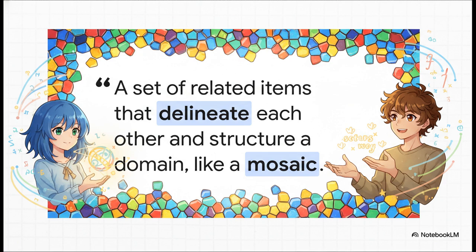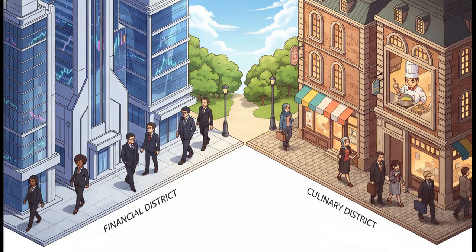The exact meaning of any single word is actually shaped and defined by all the other words that surround it in a particular area. And this slide just nails the concept perfectly. In our city of words, you've got, say, the financial district. This is home to words like stock, trade, and investment. And then maybe right next door, you'll find the culinary district with words like sauté, bake, and roast. Each group belongs to its own very distinct semantic neighborhood.